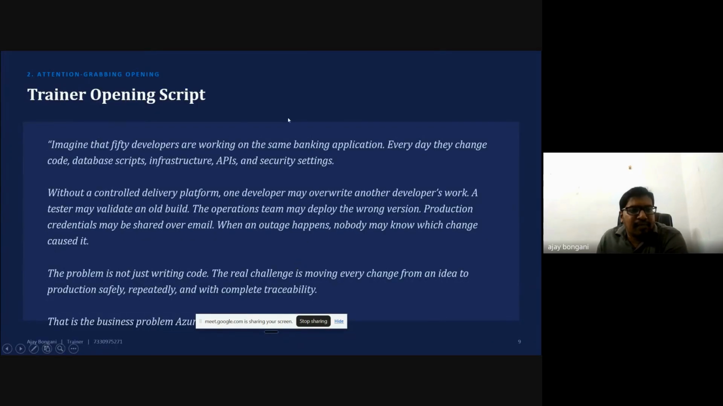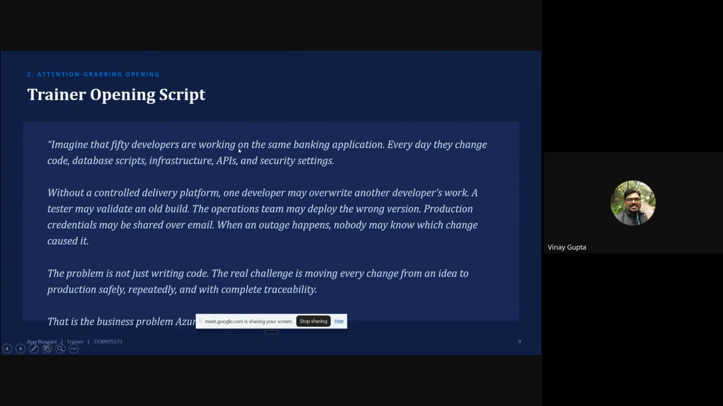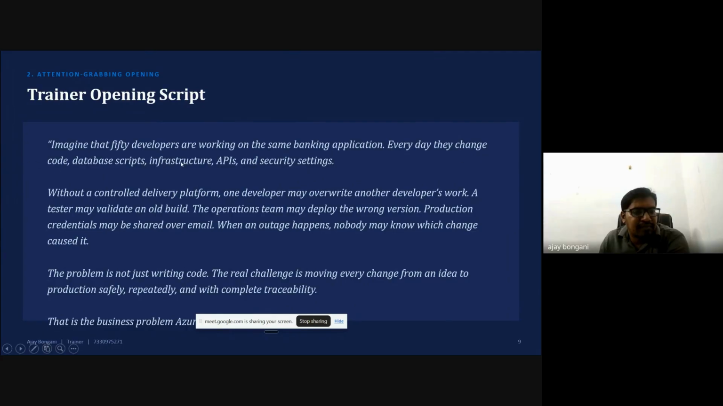So just for example, imagine that 50 developers are working on the same banking application, and every day they change code, database scripts, infrastructure, APIs, and security settings. Without a controlled delivery platform, one developer may overwrite another developer's work. A tester may validate on the old build.